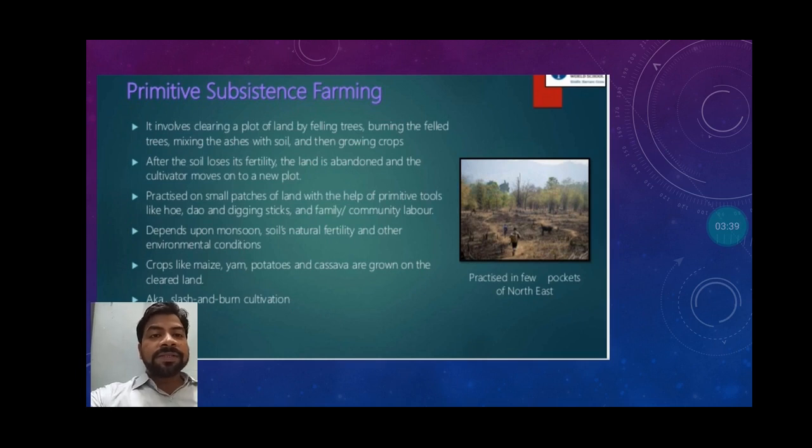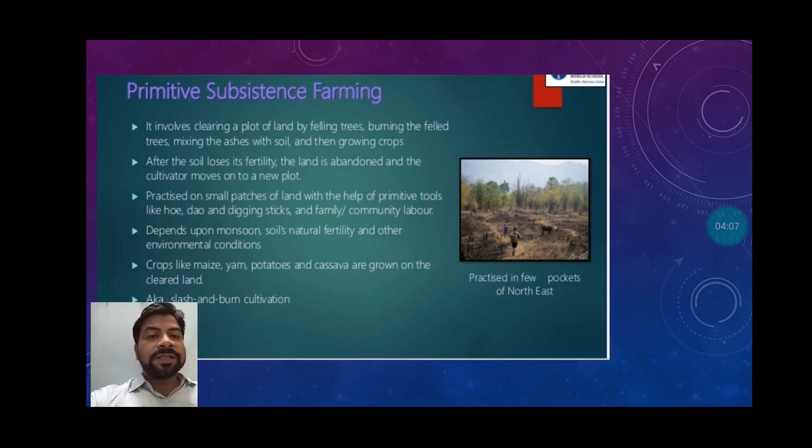After the soil loses its fertility, the land is abandoned and the cultivators move on to a new plot. This is not good for the environment, since farmers are cutting down the trees. Farmers living near forest areas do such activities, as well as many tribal communities living in dense forests, who also practice this type of jhum cultivation or slash and burn farming.